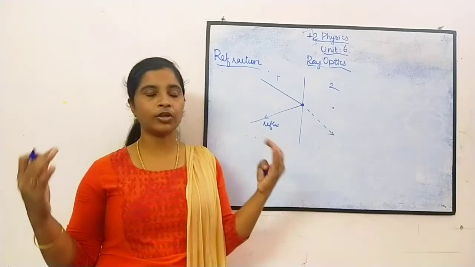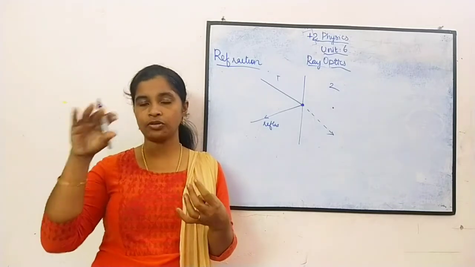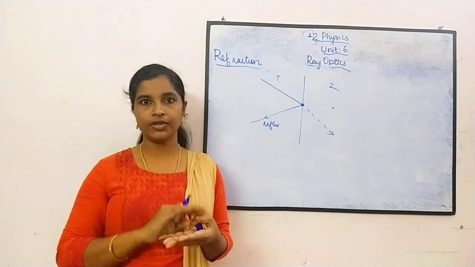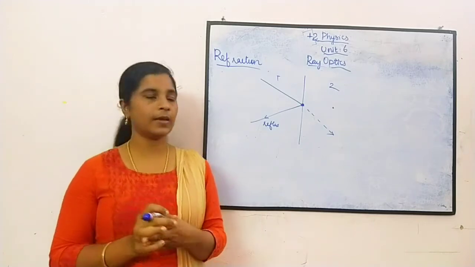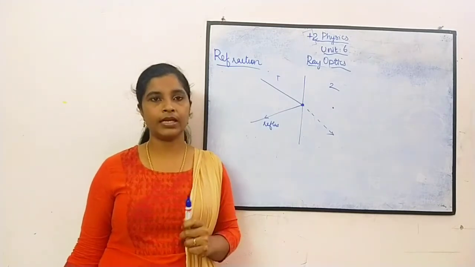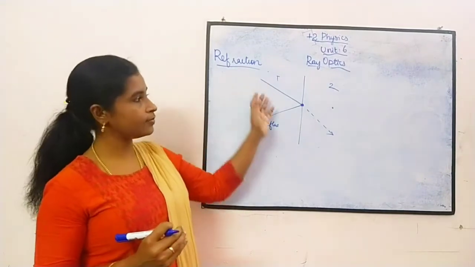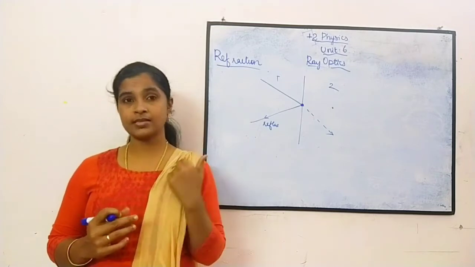For example, when you go deep inside the water, at first you will have some light. When you go deeper and deeper, we can see that it becomes very dark, because the light is getting absorbed along the way. So this is what happens when light is refracted through a medium. Clear? So when the light enters from one medium to another medium, two things may change.